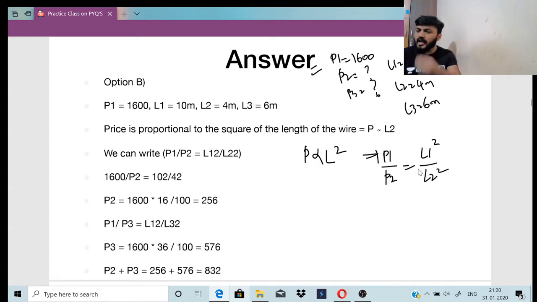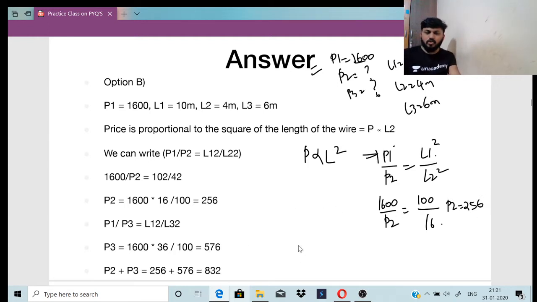P1, L1 and L2 we know. So it will be 1600 by P2 is equal to 10 square which is 100, and 4 square which is 16. Cross multiply: 16 into 1600 divided by 100. P2 equals 256.